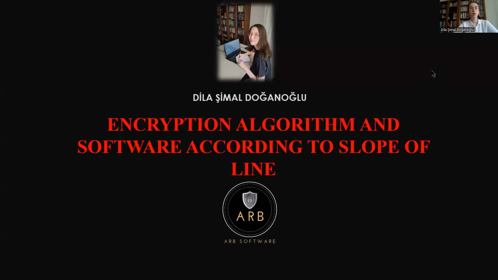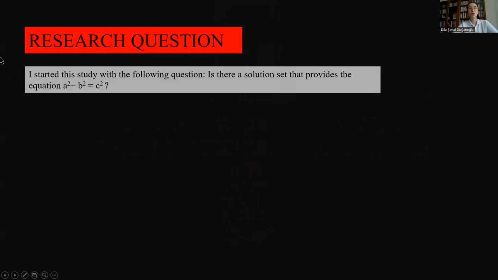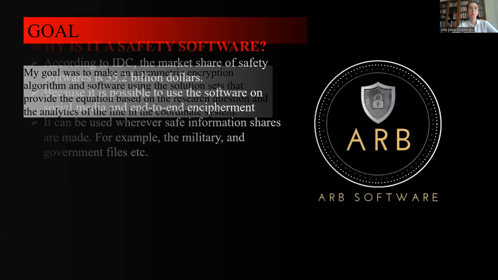Encryption algorithm and software according to the slope of the line. I start this study with the following question: is there a solution set that provides the equation a squared plus b squared equals c squared? My main goal here was to make an asymmetric encryption algorithm and software using the solution sets that I mentioned earlier, and the analytics of the line in the coordinate system.